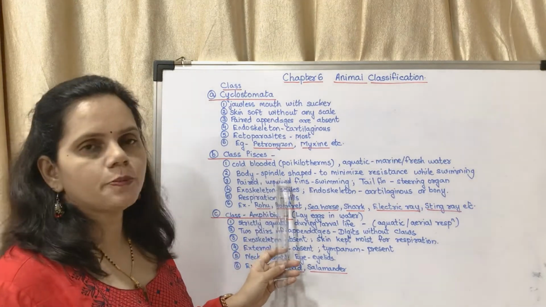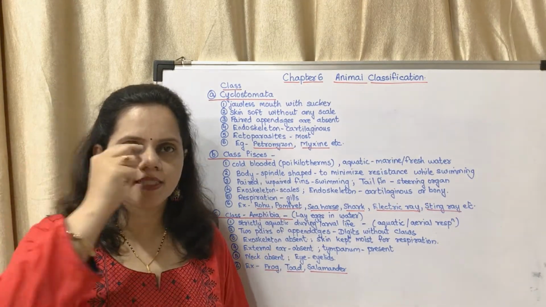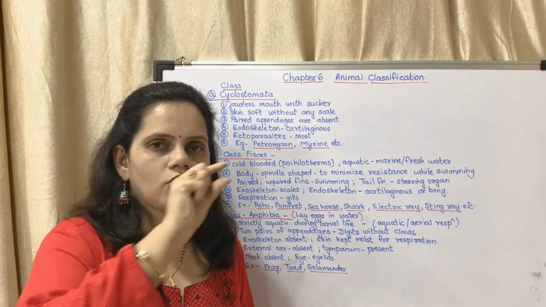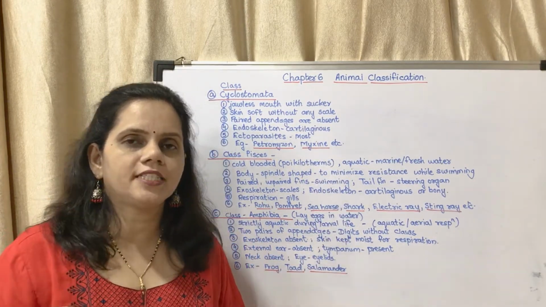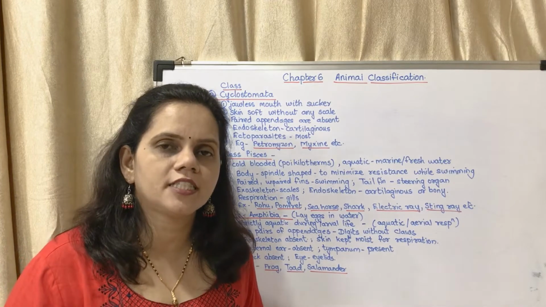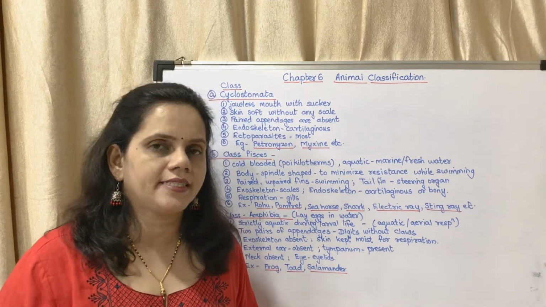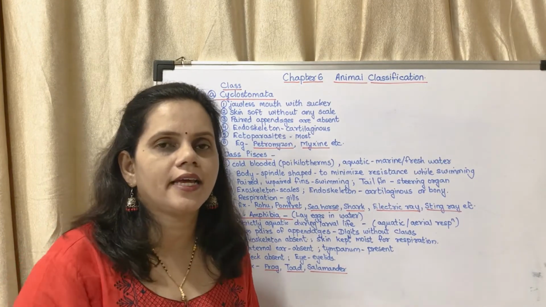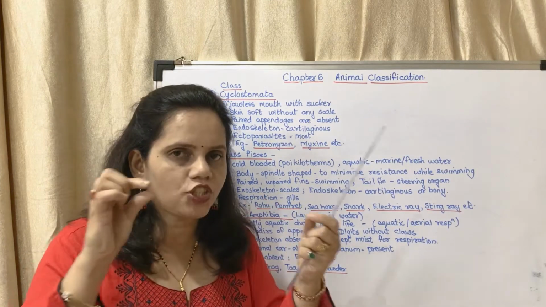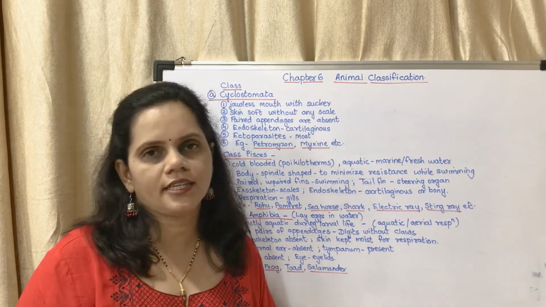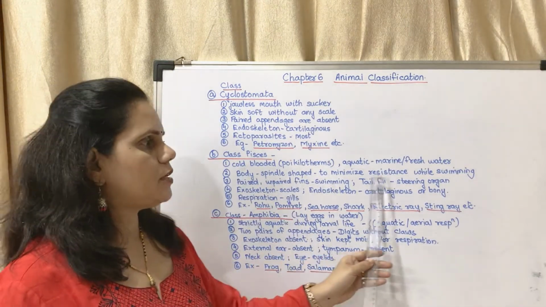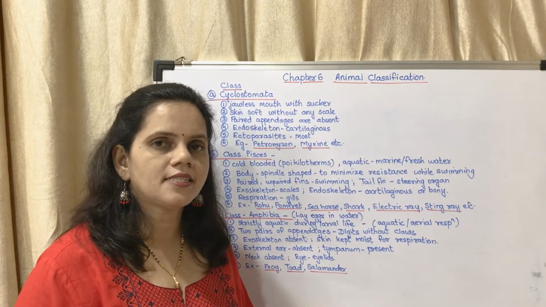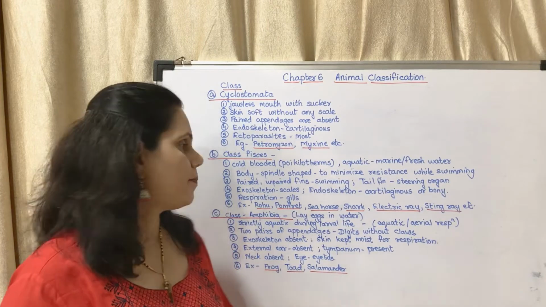Their body is spindle shaped. Spindle shaped means just like our eyes, tapering towards both ends. What is the purpose of spindle shape? It is to prevent the resistance of water while they are swimming. The particular shape is to prevent water resistance. The body is spindle shaped to minimize resistance while swimming.